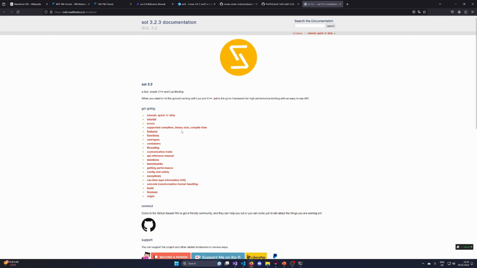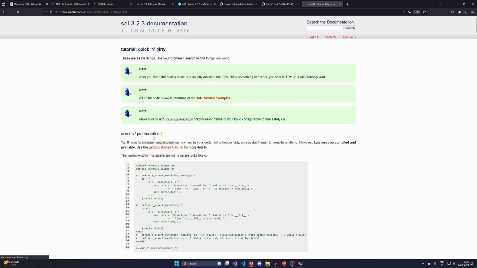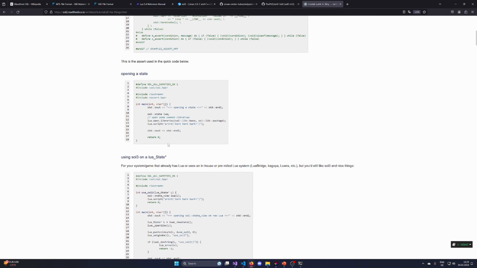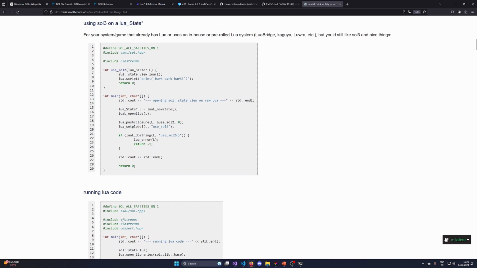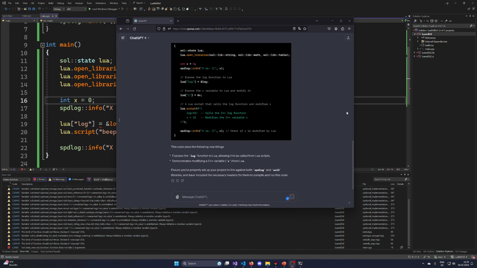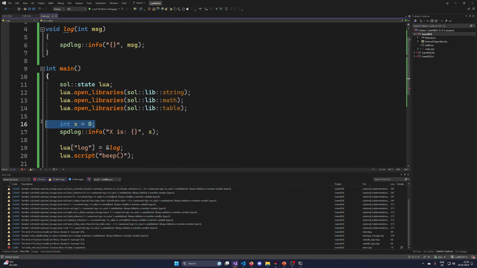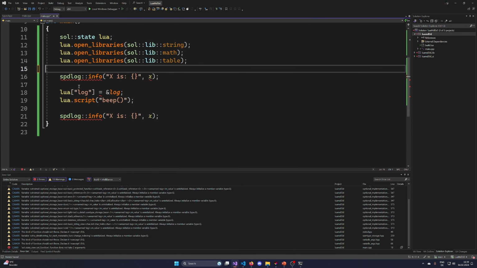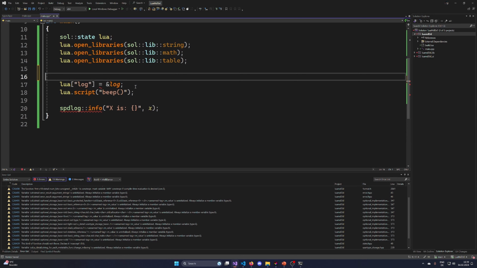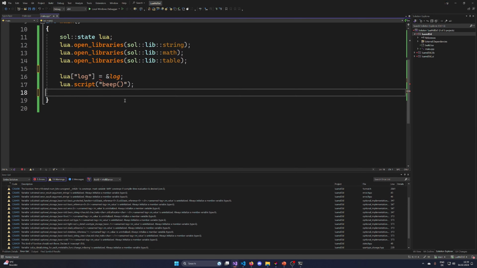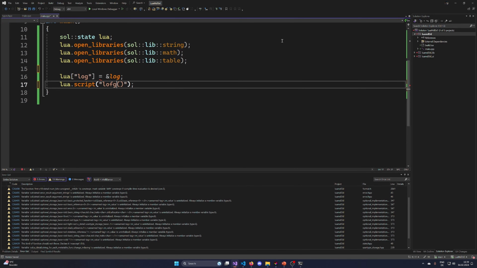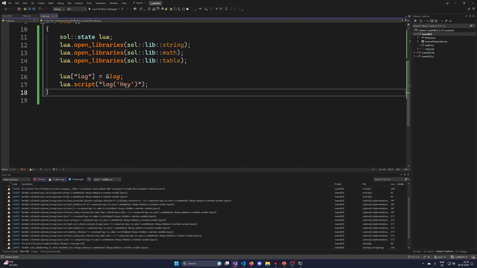the docs page tutorial, quick and dirty. Sol 2, Lua state, Lua, aha. Right, so ChatGPT is very stupid trying to solve this issue because I have two types of code laying around. So let's remove all the X's and hope that ChatGPT will be happy to work with it.